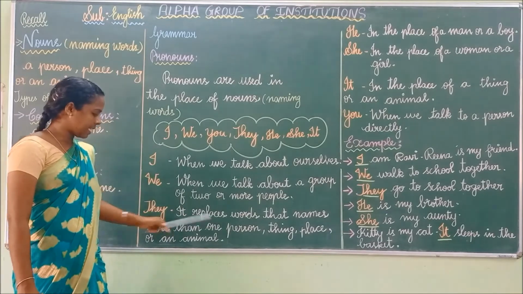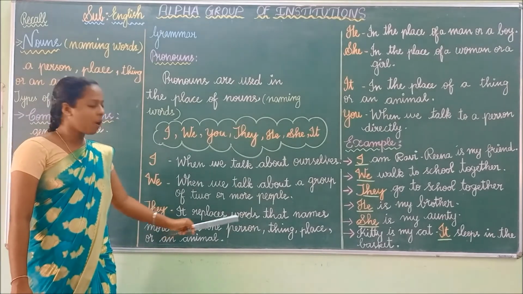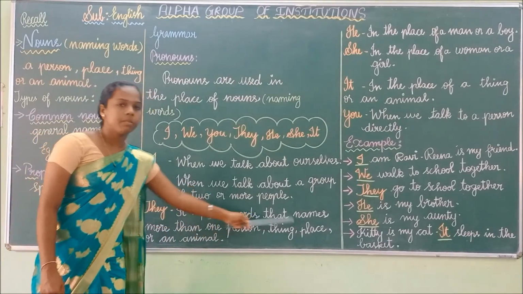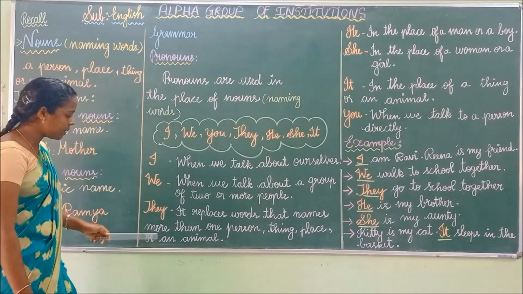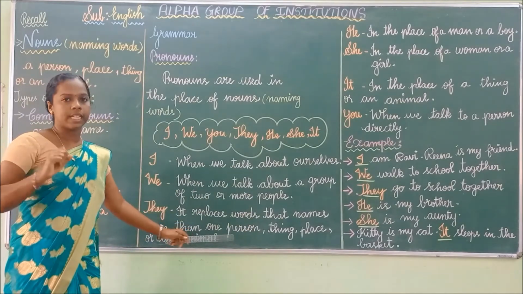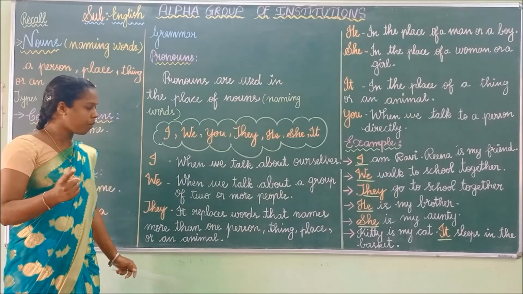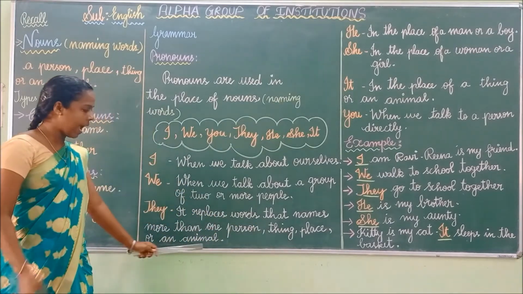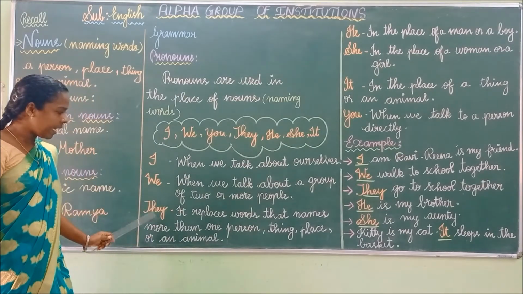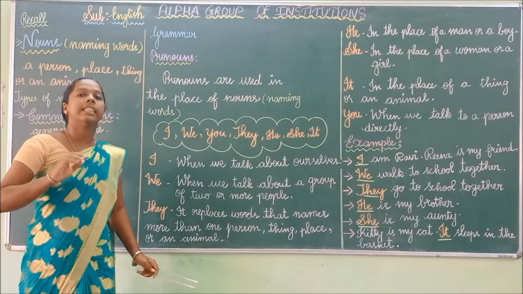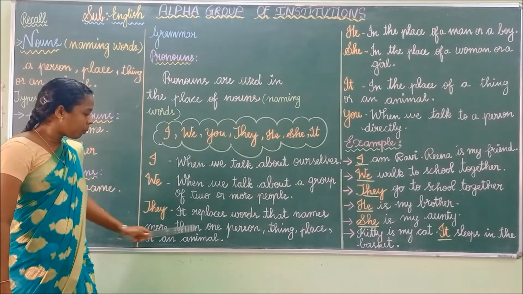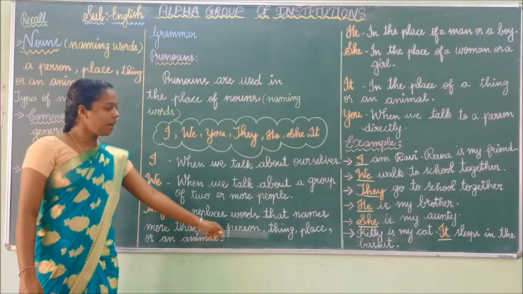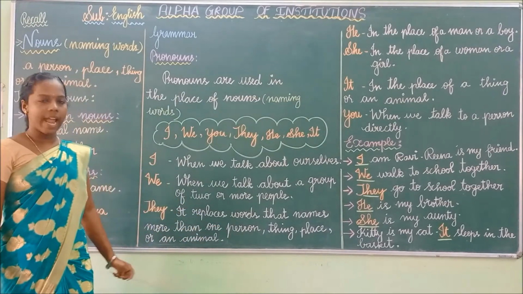They replaces words that name more than one person, thing, place or an animal.